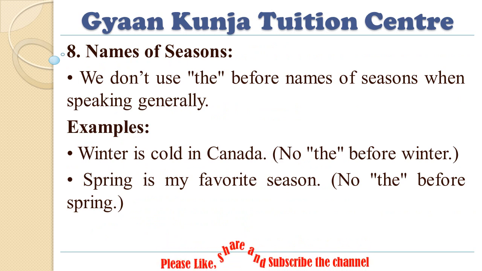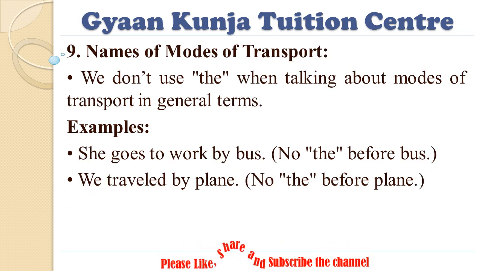8. Names of seasons. We don't use "the" before names of seasons when speaking generally. Examples: Winter is cold in Canada. No "the" before winter. Spring is my favorite season. No "the" before spring.